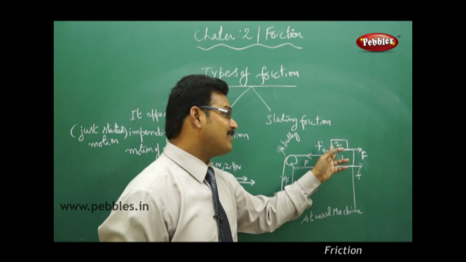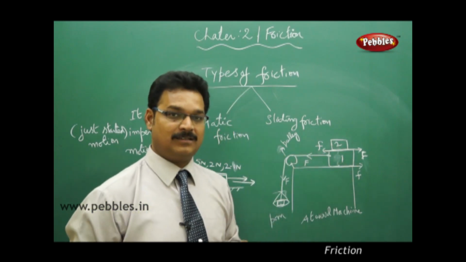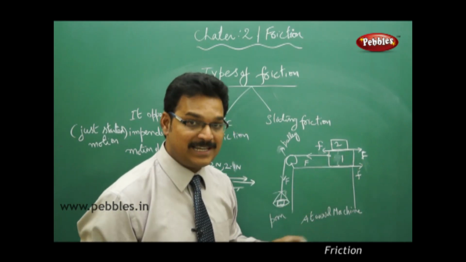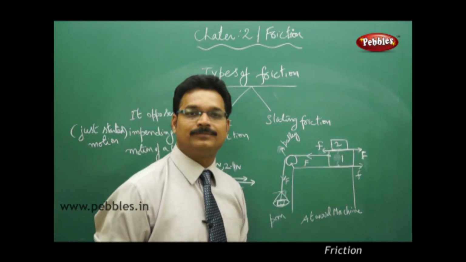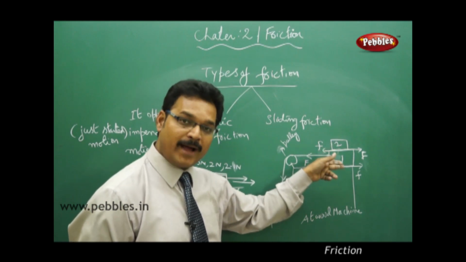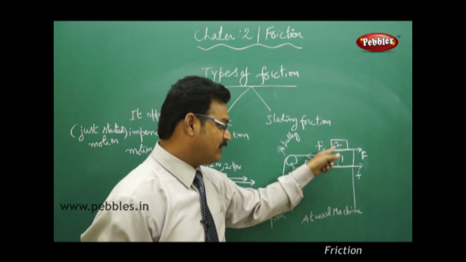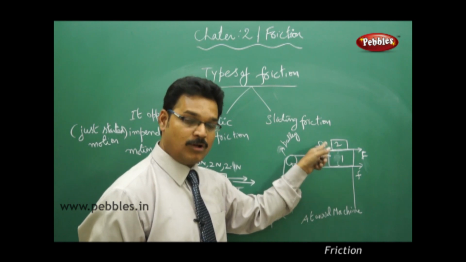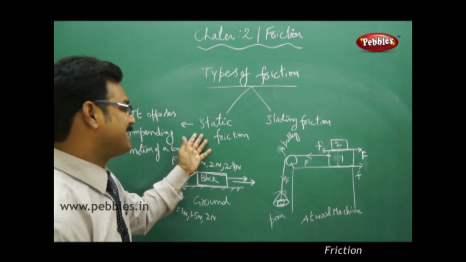Now, if friction is not there, suppose the top surface of the block is slippery. Suppose a glass surface is there on the top. Now the friction force is less. Now when block 1 moves, obviously block 2 will fall. So whenever block 1 plus block 2 both combinedly move in the forward direction, you have to understand that the frictional force between the two surfaces is helping block 2 not to fall from block 1. This friction force is what is called static friction.